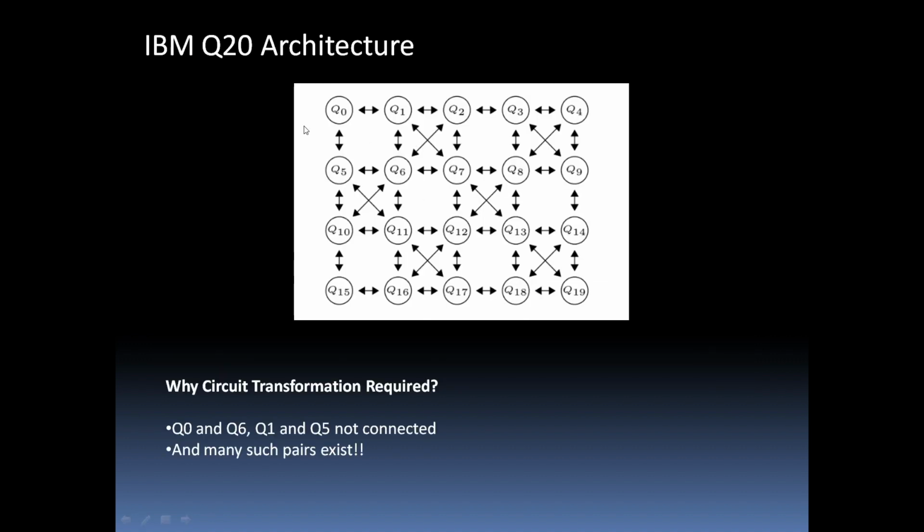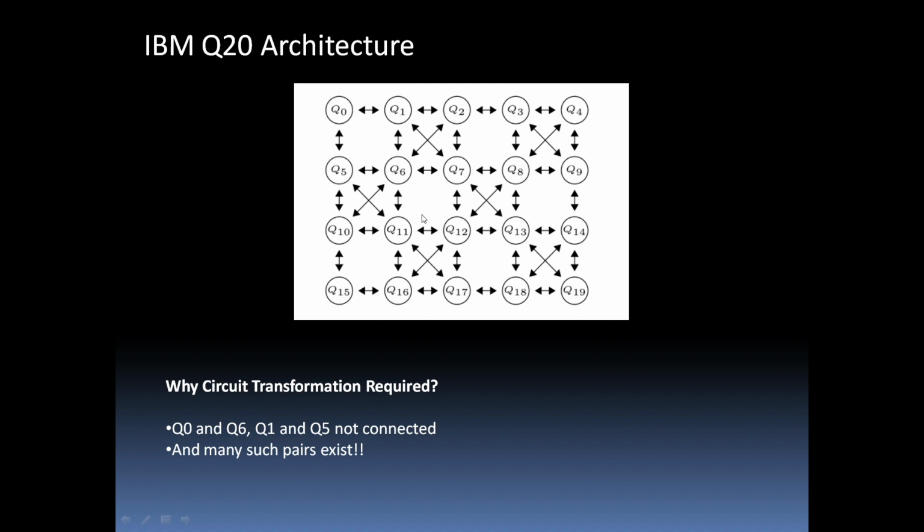Next is the IBM Q20 architecture. IBM is a company which works on this new paradigm of computation, quantum computing, and they have introduced the Q20 architecture. Just like our computer architecture, we have this arrangement of qubits. There are 20 qubits from Q0 to Q19. Scientists are working on this particular quantum architecture. So this is Q0, and from Q0 to Q19 we have in total 20 qubits.